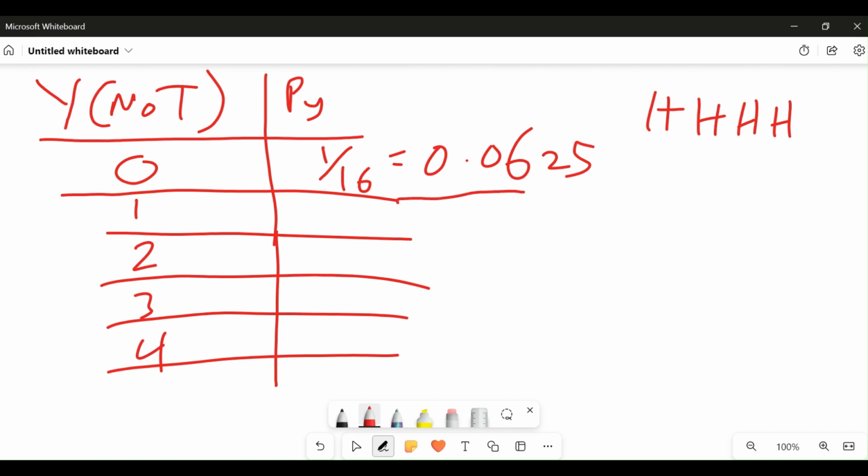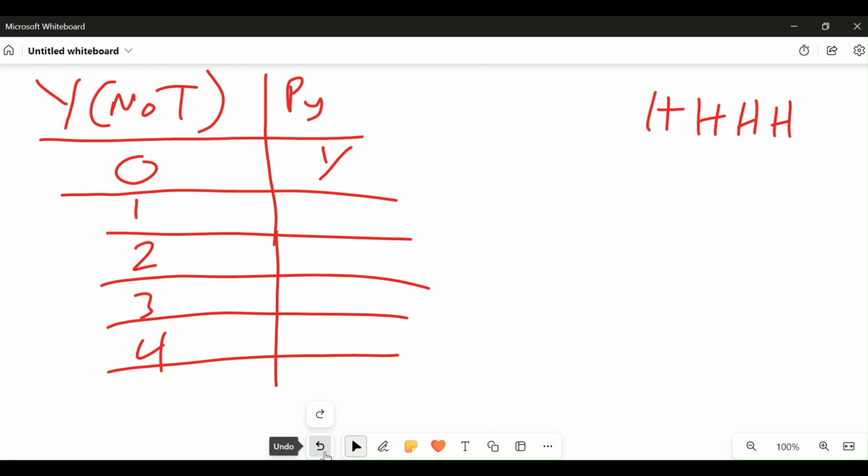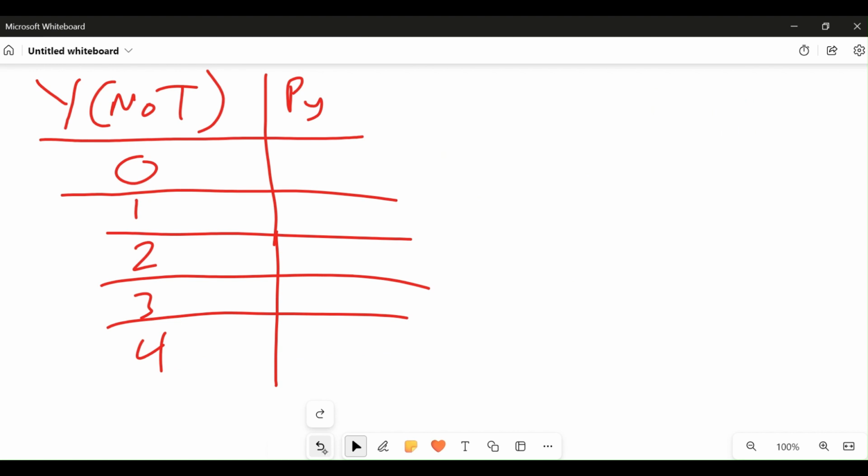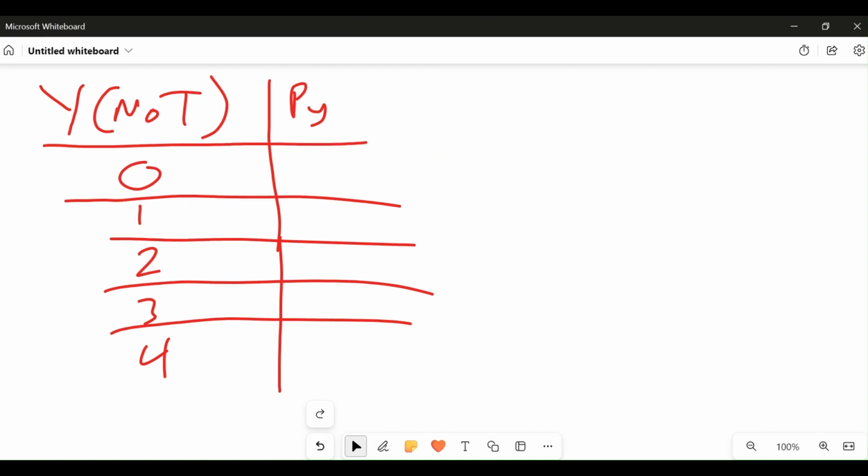Now, what's the probability of having just one tail? Let me clean this up so we have space to write that. This 1/16 equals 0.0625. All right. Probability of having just one tail.